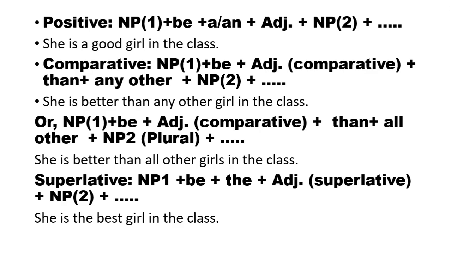So in this lesson, we are going to change positive sentences into comparative, or comparative into superlative, or superlative into comparative, or superlative into positive. So these are all the structures of positive, comparative, and superlative sentences.